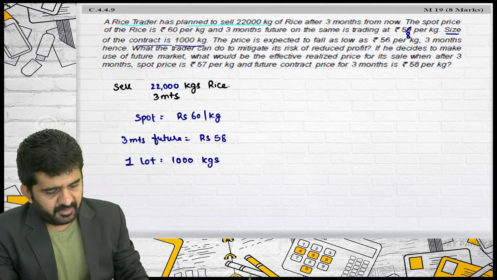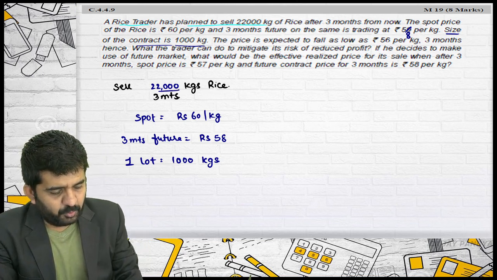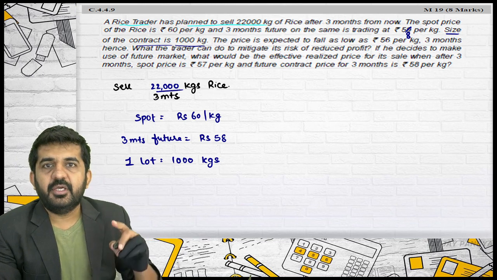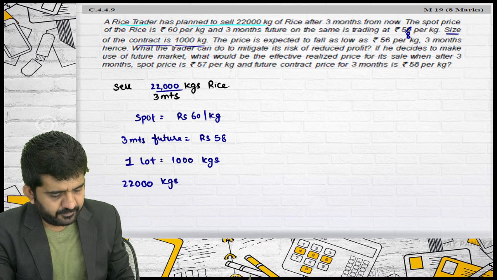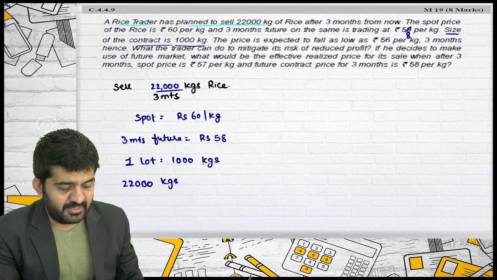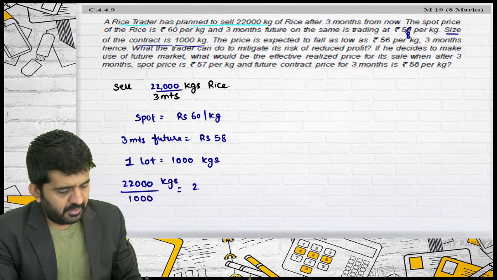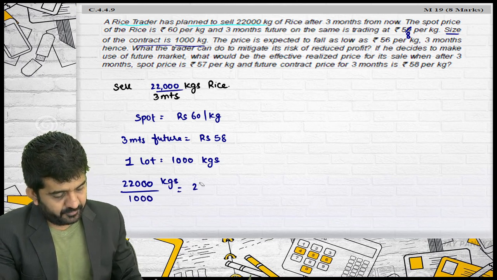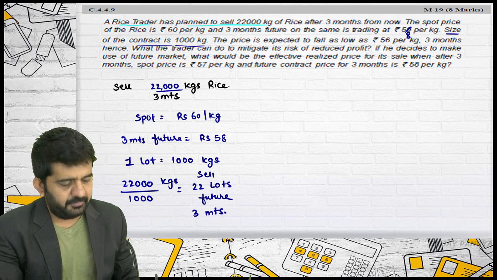How much do I need to sell? 22,000 kgs. But one lot is equal to 1000 kgs. So how many lots will I have to sell? I will have to sell 22 lots. I will be selling 22 lots in future after 3 months.